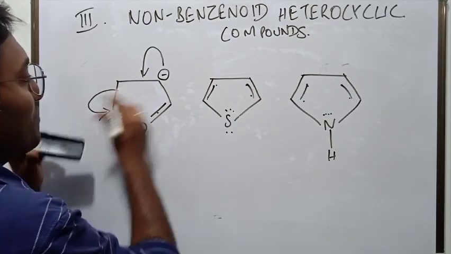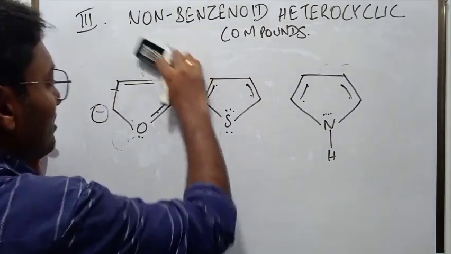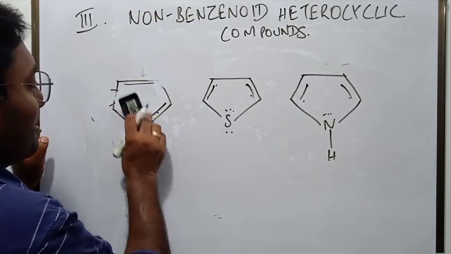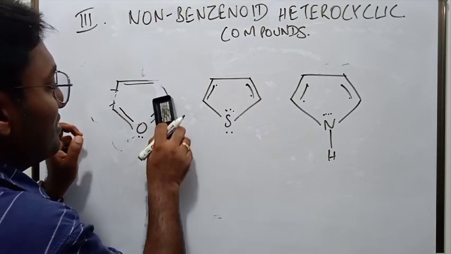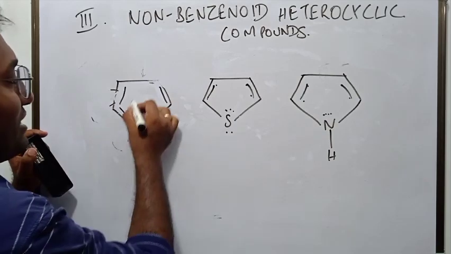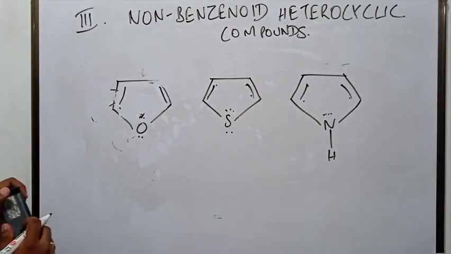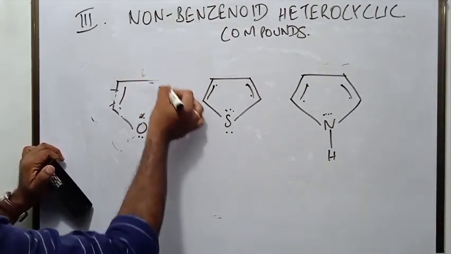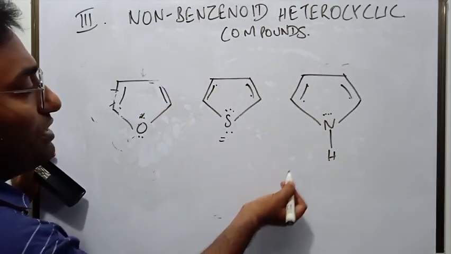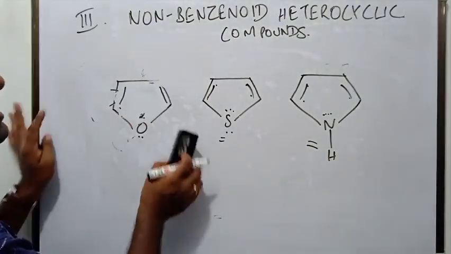So now what would be the result? See, now this can jump here at this position, right? When this jumps here, this pair would go here, and this pair would go here. Finally it can come here, and this oxygen's lone pair is restored. So as you see, the electrons are constantly delocalized. These 6 pi electrons are delocalized. Similarly is the case of thiophene, and similar is the case of pyrrole. So when you see it this way, you can see how it is aromatic.